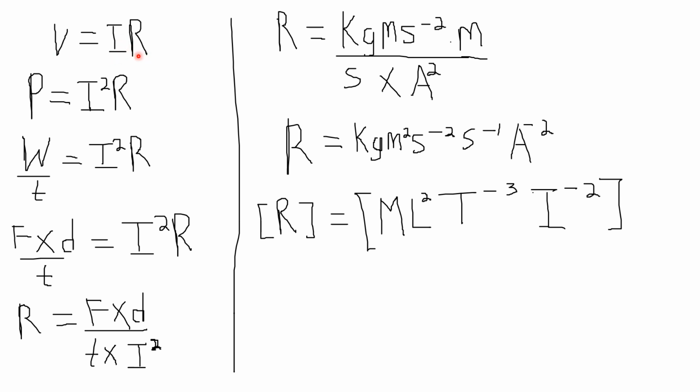We could have used this, but we don't know the dimension of voltage. Although it's something that we can find, I think it's easier and smarter to use this formula instead. Power equals the square of current multiplied by resistance.